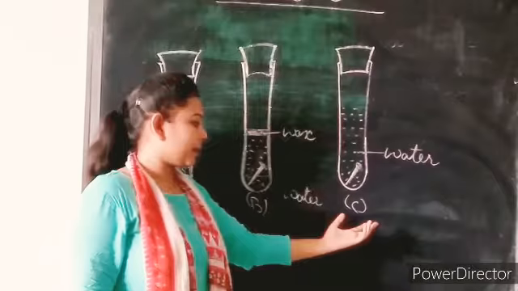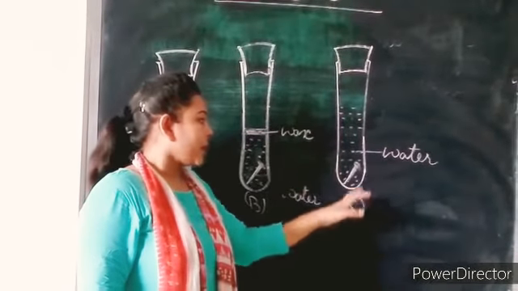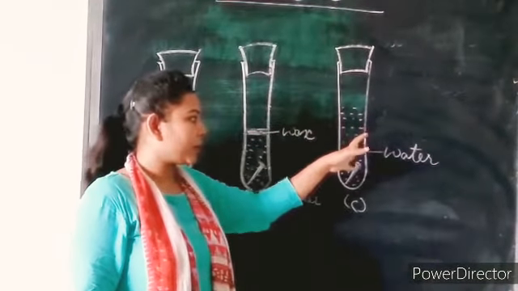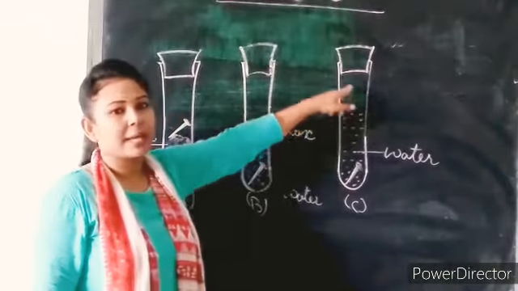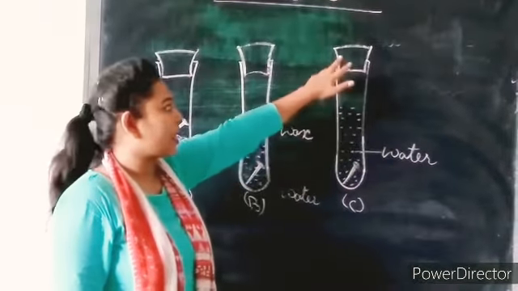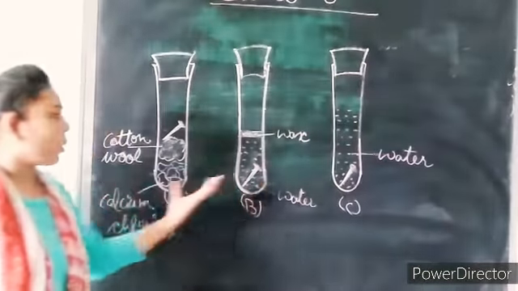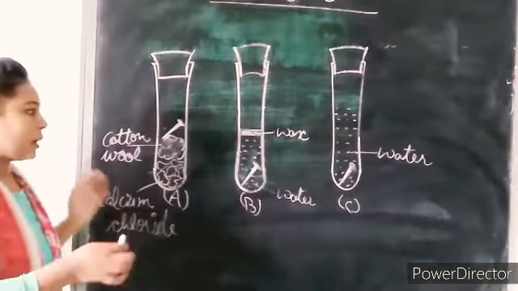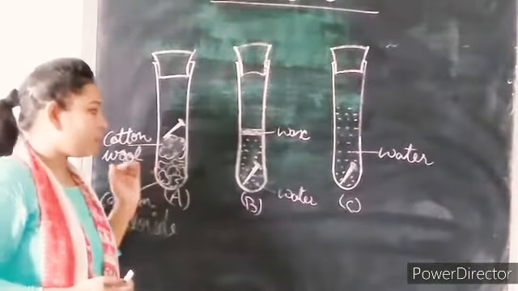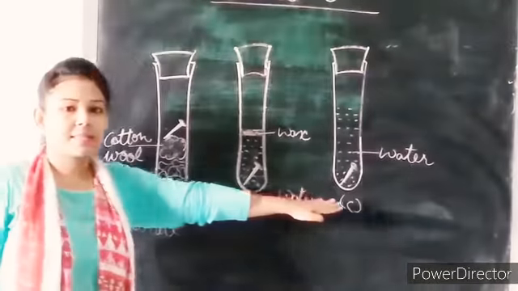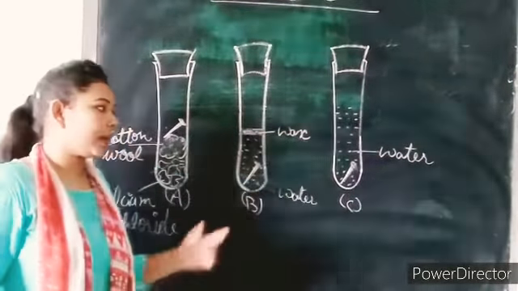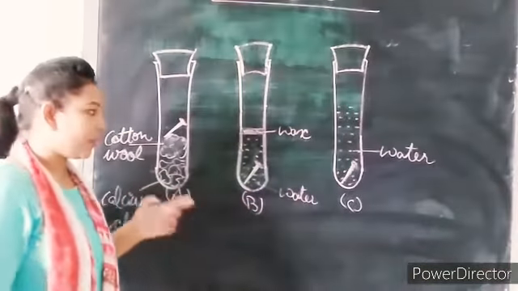And in test tube C, there is a nail, there is water, and no barrier is present in that, and then we stuffed it with a cork. So among all these three cases, in which case do you think the iron gets rusting? The iron nail gets rusting.